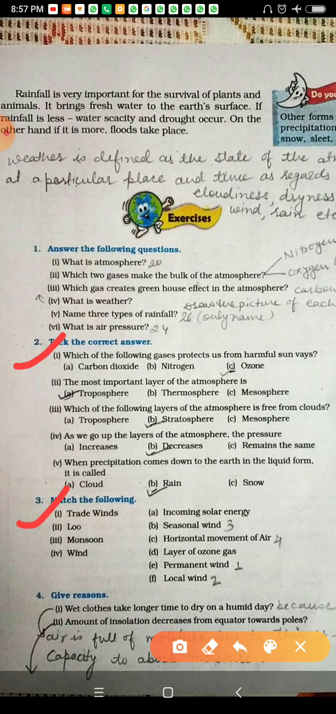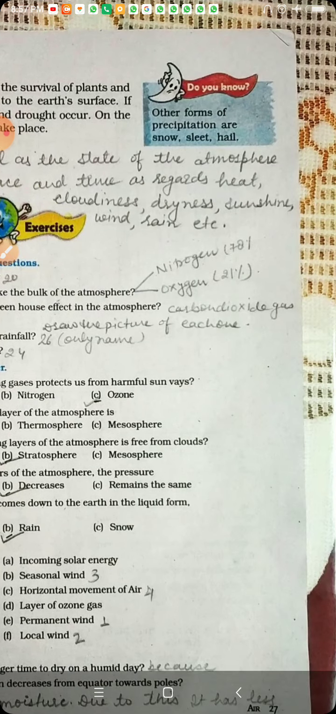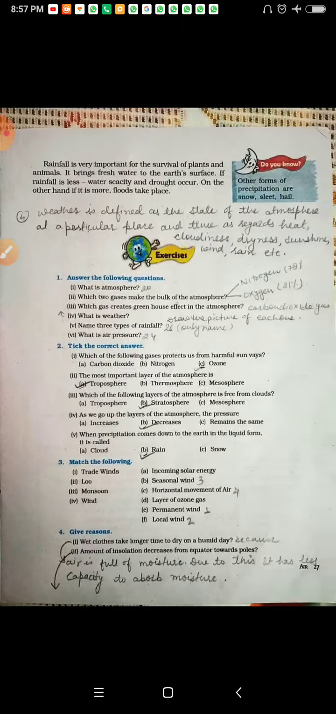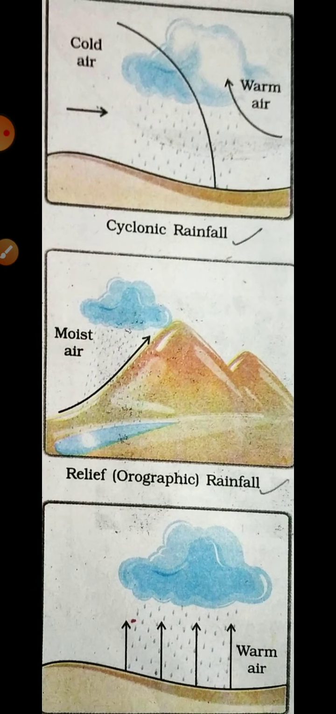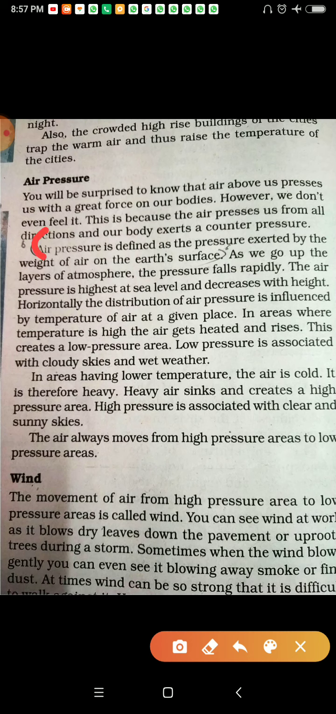Answer the following. The first question is what is atmosphere, that is on page 20. Then, which two gases make the bulk of the atmosphere. So firstly we'll see where the atmosphere question is. Page number 20, we will proceed. That is this one, from here till here, the second two lines. This is the answer to question number one.